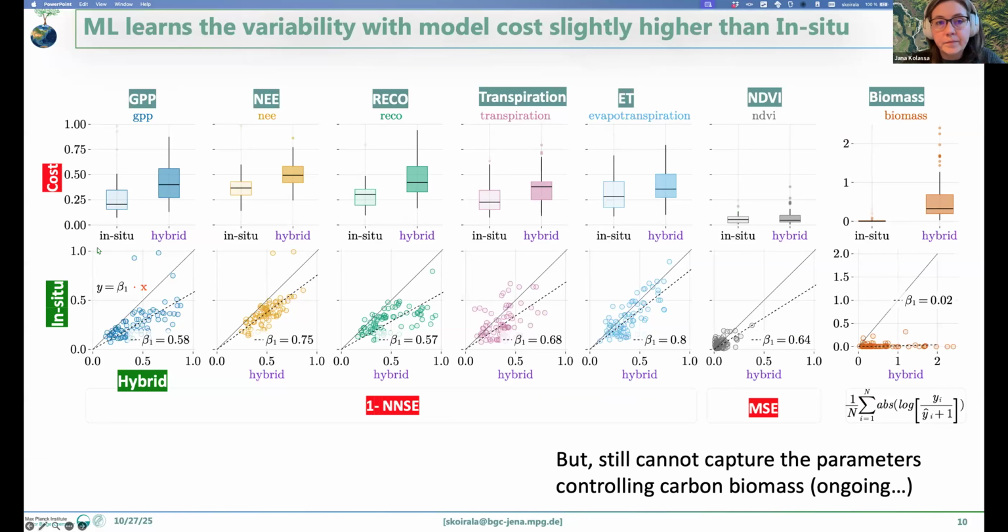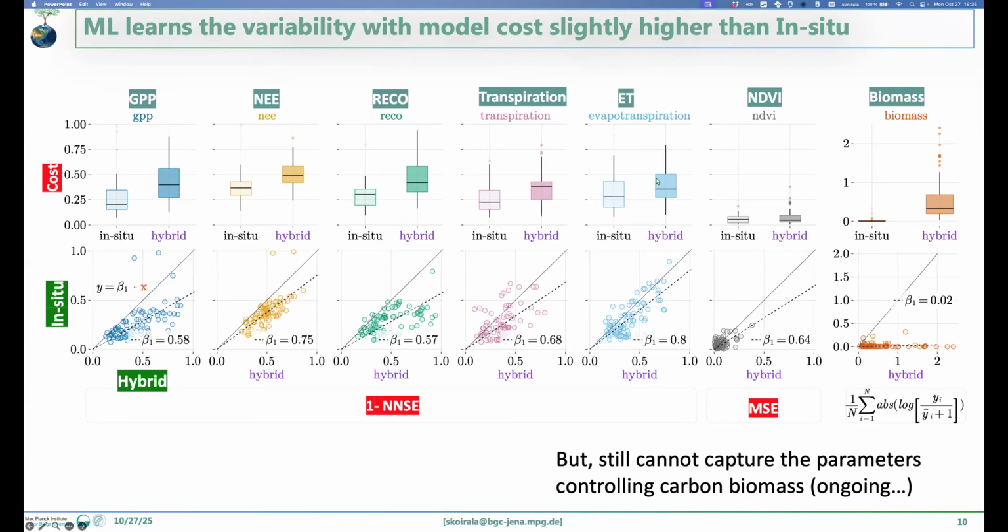Okay, thank you. So the best case scenario is the in-situ optimization, where you really overfit per site. And on the right-hand side, in this hybrid, is the one where we actually learn the parameters on the go. The aim of doing this is that if you have acceptable parameters and you learn the response of the model and the mapping from the predictors to the global scale, you could have a spatial variability of the parameters for all the pixels in the globe.